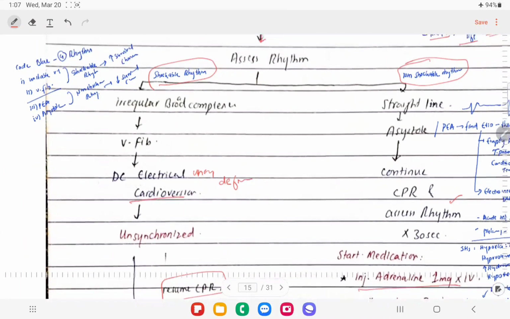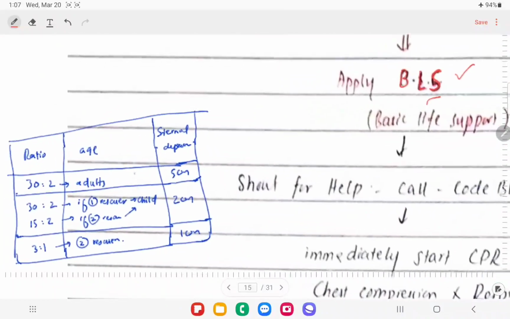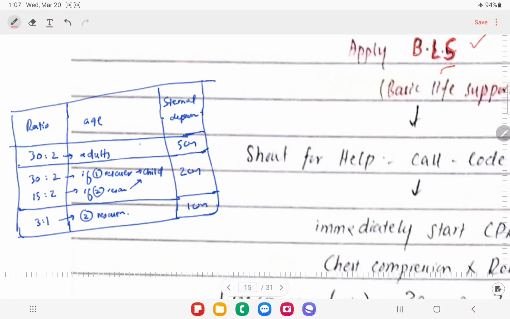There is some variability in the compressions according to the age group. Like in adults, we give 30:2, and rescuers can be 1 or 2, right? And sternal depression should be 5 centimeters. If we have only one rescuer available and this is a child, we're going to continue the same ratio, 30:2, and sternal depression should be a little lower, that is 2 centimeters, okay?